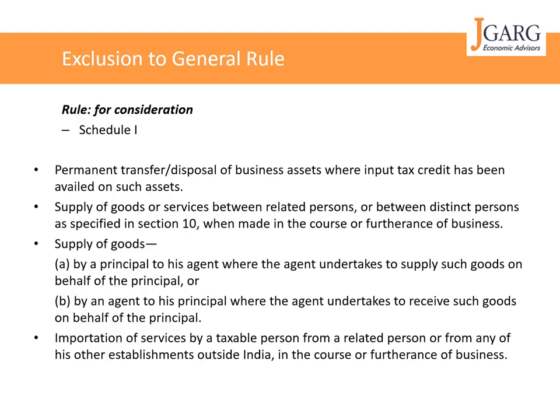So in these cases which we discussed, the disposal of assets, supply between related persons, supply of goods from principal to agent or agent to principal, and importation of services from a related person, even if no consideration is charged or paid, these transactions will qualify as a supply under section 3, and one needs to pay taxes on the same.